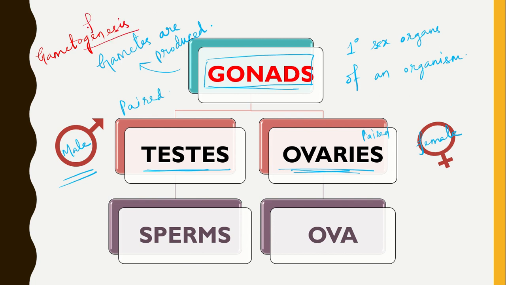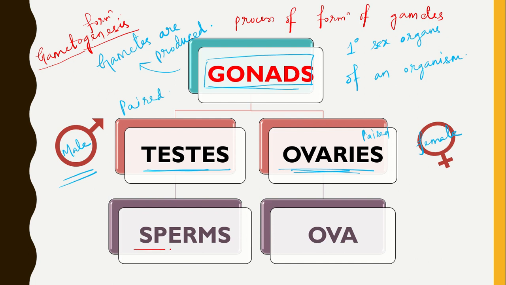Genesis means formation. We have already known this. Then what do you mean by gametogenesis? The process of formation of gametes. I am writing here, the process of formation of gametes is known as gametogenesis. So what are the different gametes?